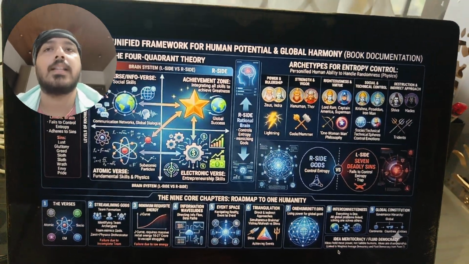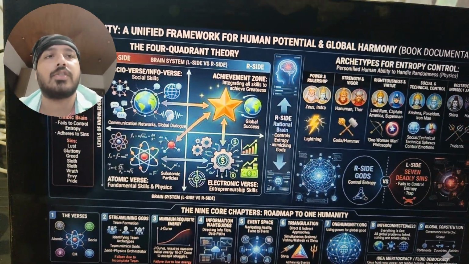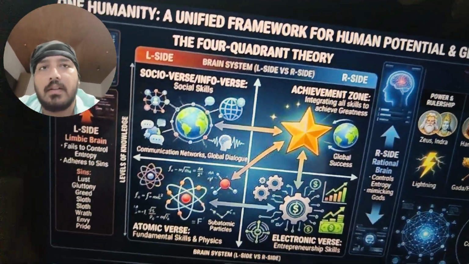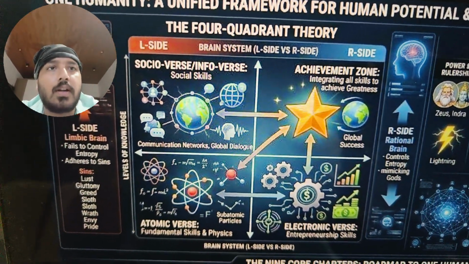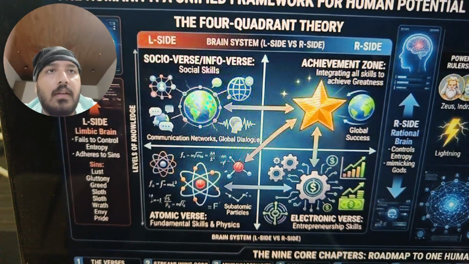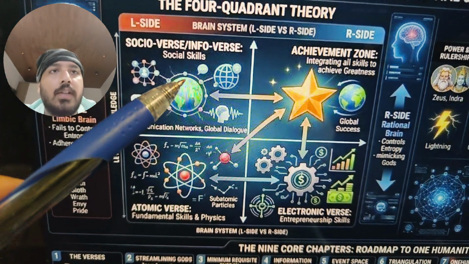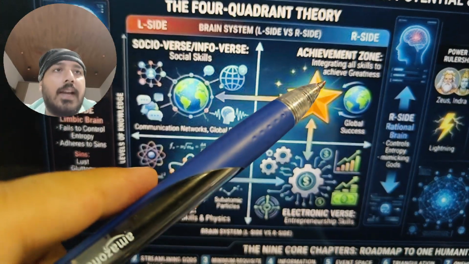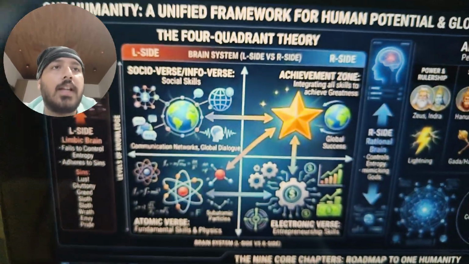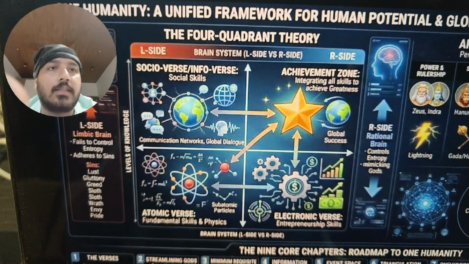Let us try to understand this particular diagram in as much detail as we can. Let's see this, the 4-quadrant theory. On the L side, we have got the socioverse and also the infoverse. On the R side, we have got the achievement zone. We can actually achieve anything using this.